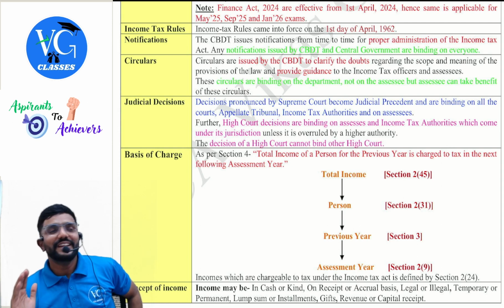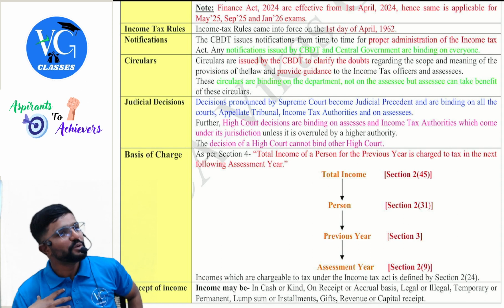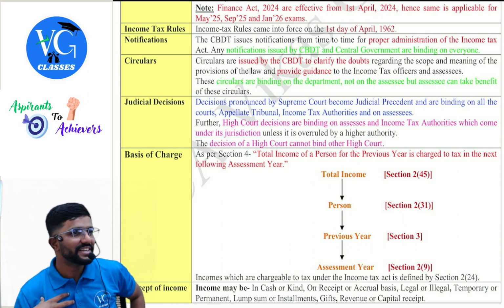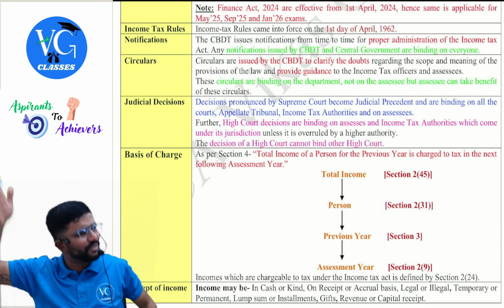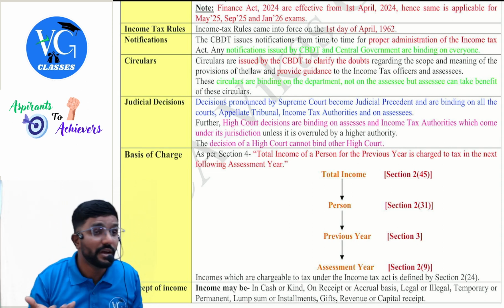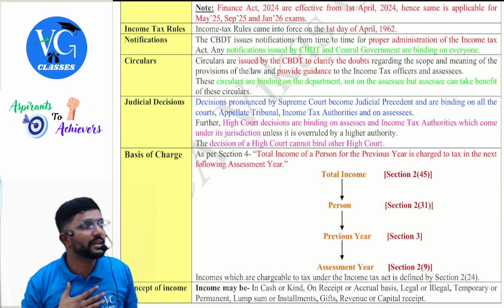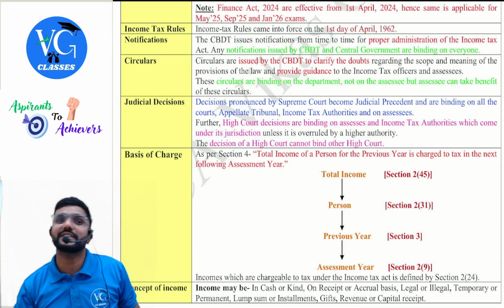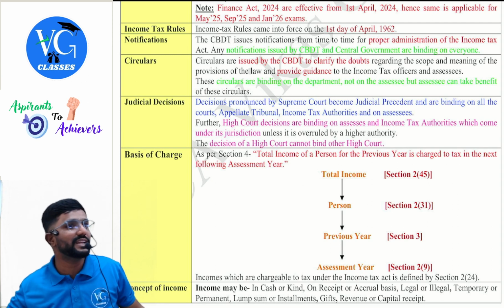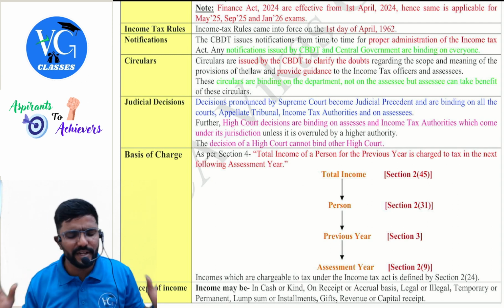So when notifications are released, they are bound to be known by everyone, for whomever it is applicable. "Sir, should everyone know the ICAI notification?" No, ICAI students. And as a member, even I should know. A lot of notifications are released for us also. Now we cannot say, "I didn't read this notification, you didn't send it to me personally." Yes, that is binding on everyone.